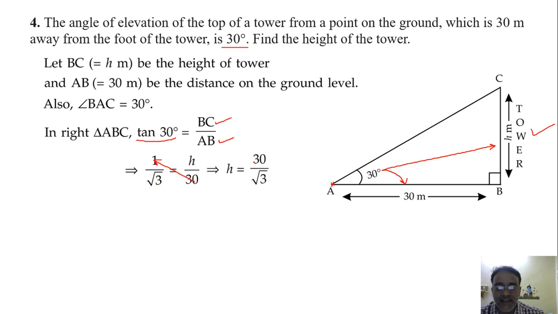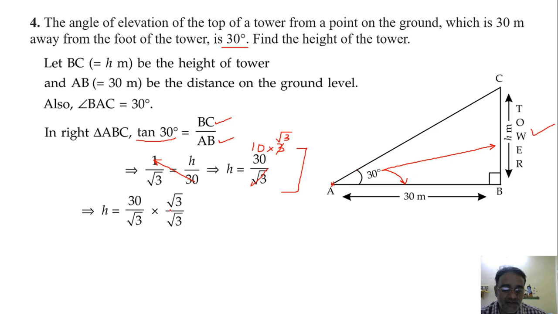30 by root 3 is 10 into 3. Then if you cancel this 3 with root 3 you will get root 3, or you can rationalize and cancel. So the final answer is 10 root 3. You can do it directly, or you can do rationalization also. If you rationalize, the denominator will become 3, that is 30 root 3 by 3. Then you can cancel it. Doing it directly is also correct, and this is also correct. So finally you will get the same answer, that is 10 root 3.